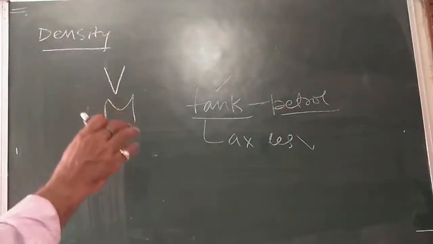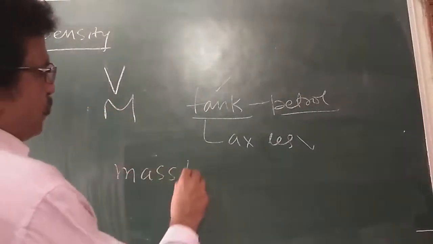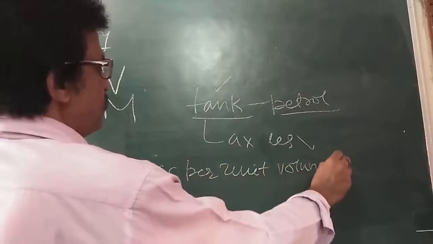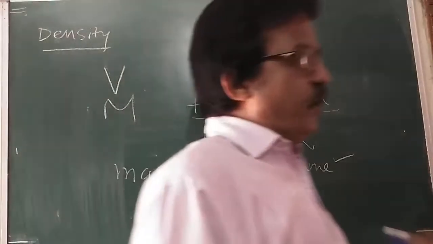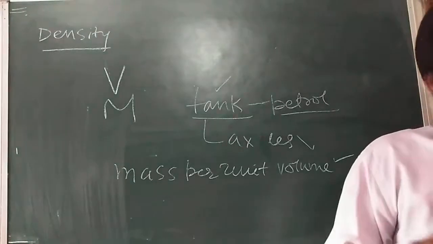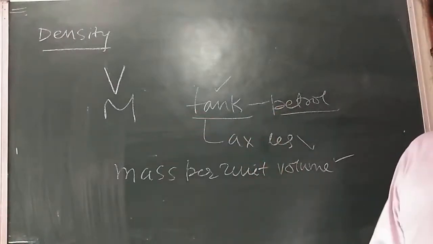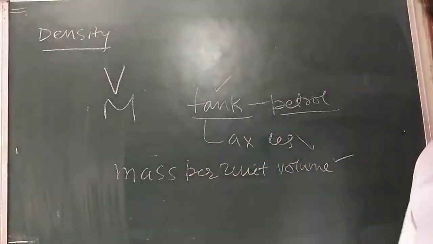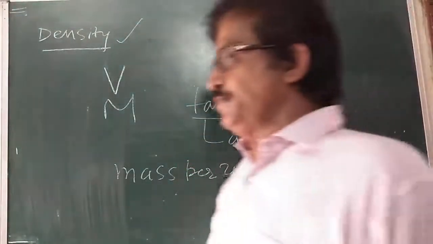So these examples illustrate the usefulness of the knowledge of mass per unit volume. Mass per unit volume, we require this very much to select the tank to carry petrol, and for the making of a bridge. For that, the quantity required is called density, mass per unit volume.